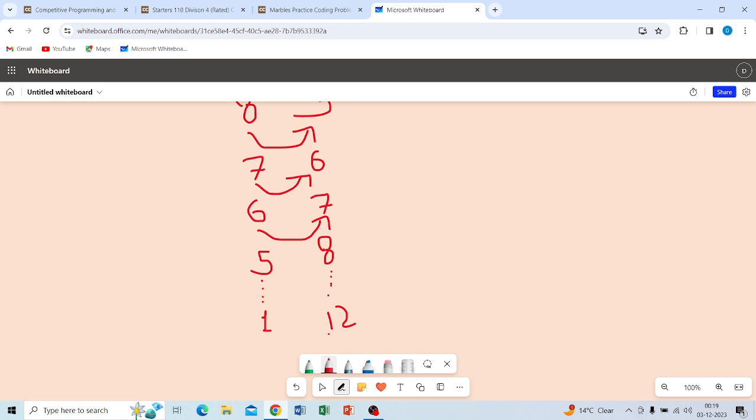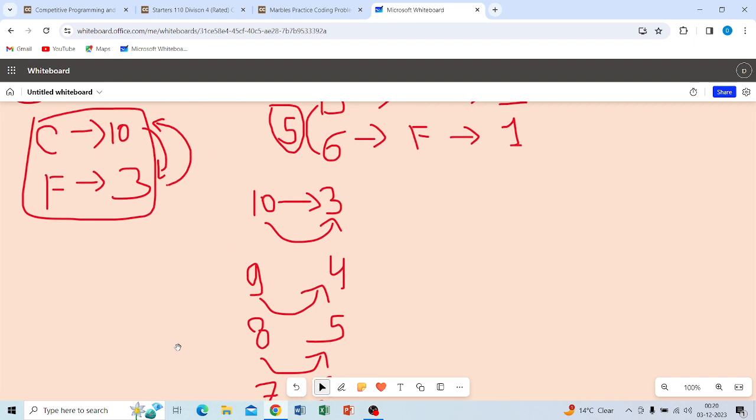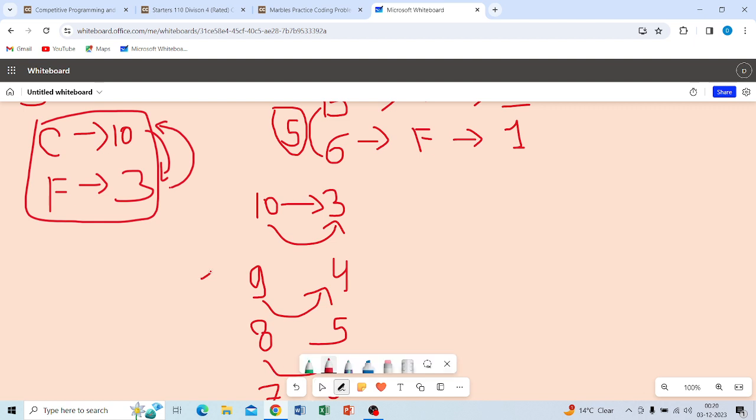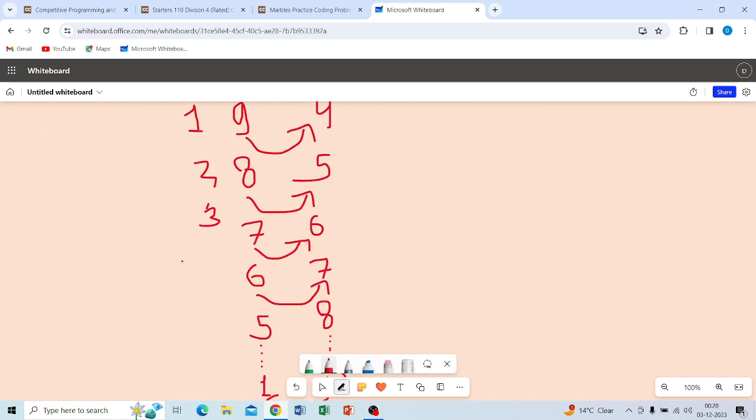But this is not divisible by them. Now the next portion is that the minimum number of exchanges, each and every time we count the exchange: 1, 2, 3, 4, 5, and the remaining 4 marbles would be exchanged, so 5 plus 4 is 9.